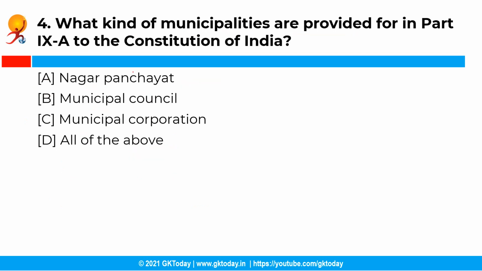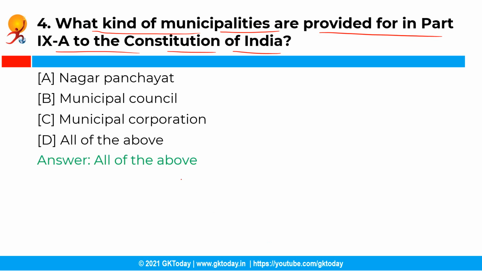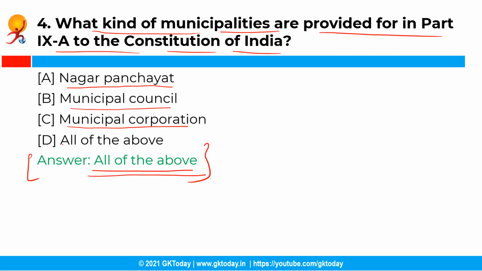Now the next question is, what kind of municipalities are provided for in Part 9A to the Constitution of India? So you have the following options and the correct answer is option D, that is all of the above. So under the 74th Amendment Act of 1992 and Part 9A to the Constitution of India, the following 3 types of municipalities are to be constituted in every state. Firstly, a Nagar Panchayat for a transitional area, then a municipal council for a smaller urban area, and a municipal corporation for a larger urban area.